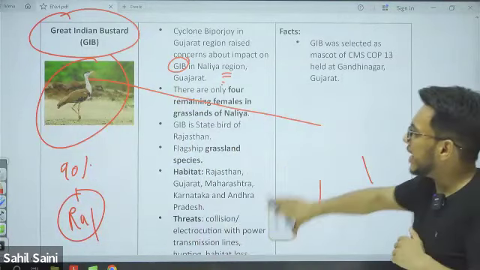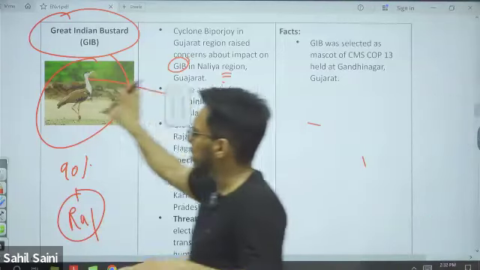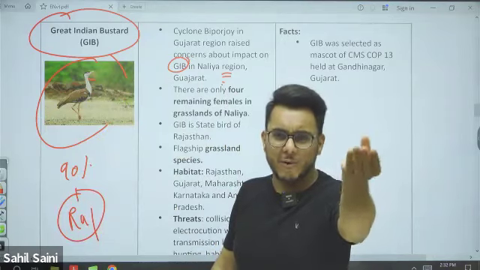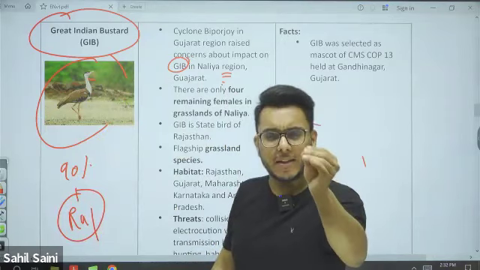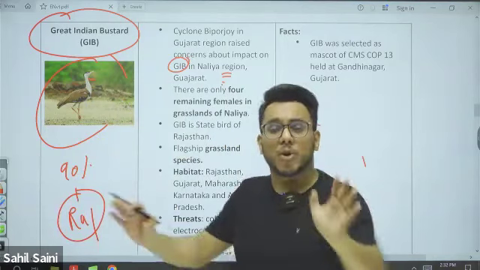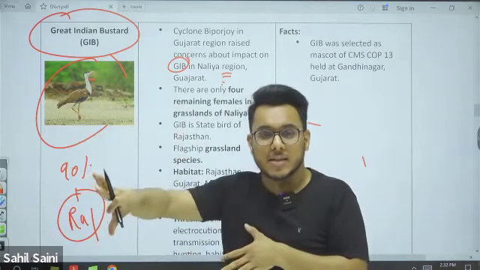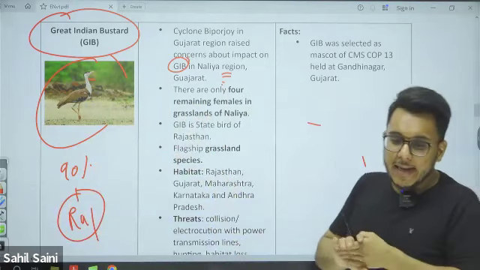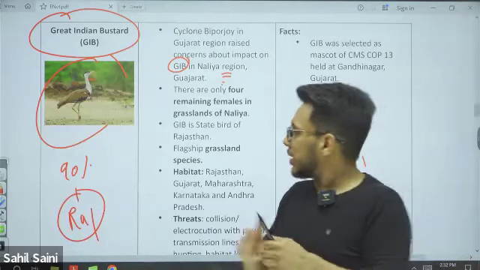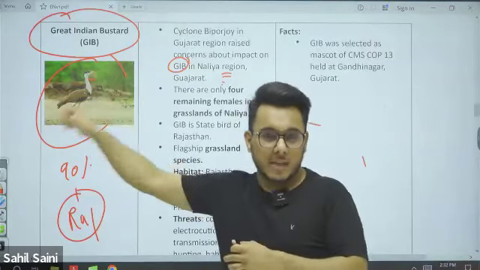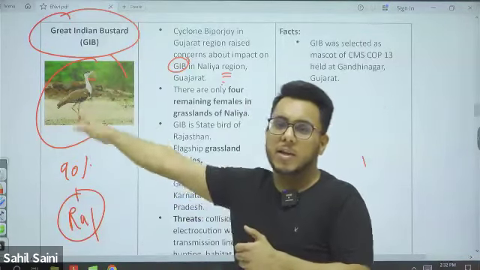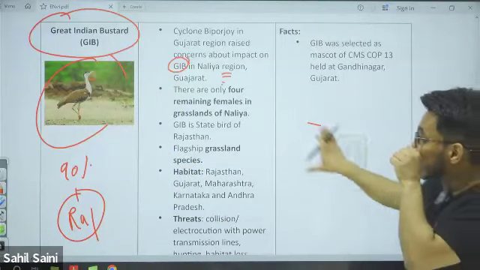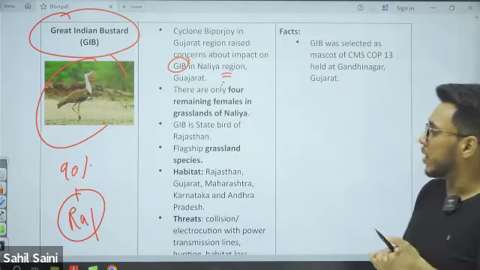When we talk about Great Indian Bustards, 90% of them are in Rajasthan, a few are found in Gujarat, and very few individuals are also found in certain parts of Madhya Pradesh and even Andhra Pradesh. They also have another problem: some of them unknowingly go to Pakistan, where they are hunted for their meat. In the Nalia region of Gujarat, only 4 Great Indian Bustards are remaining.